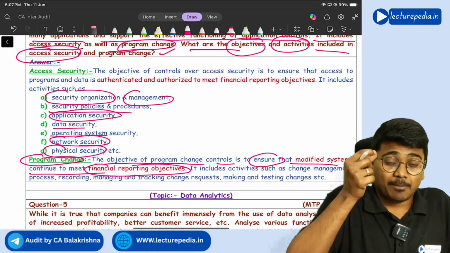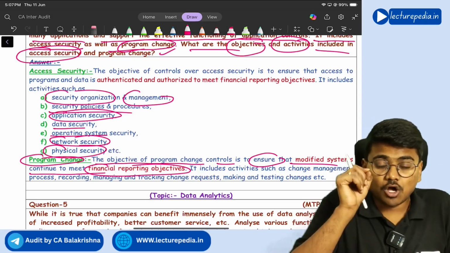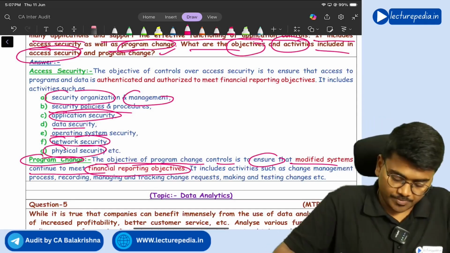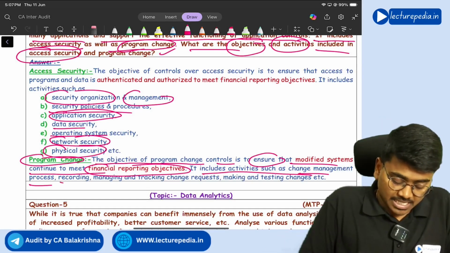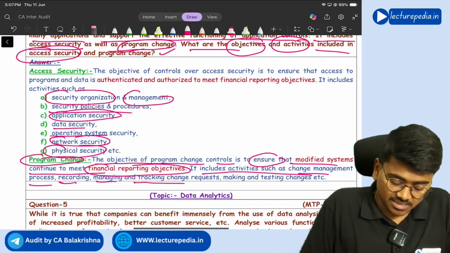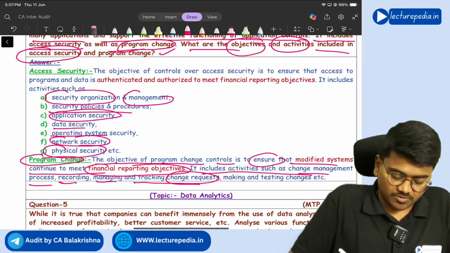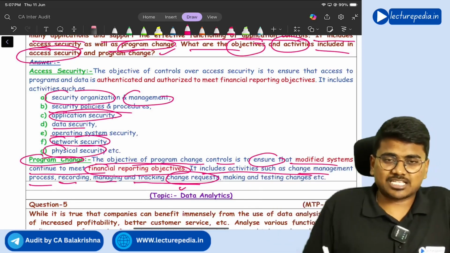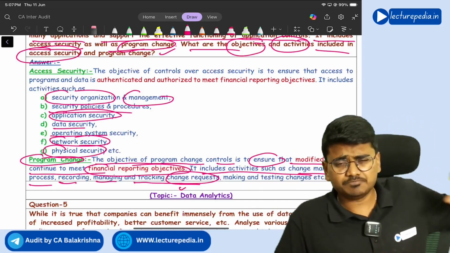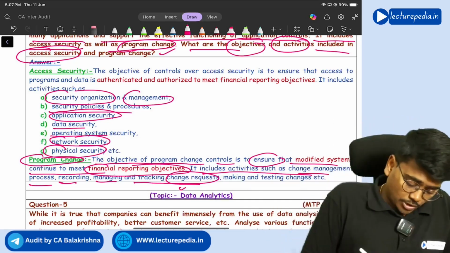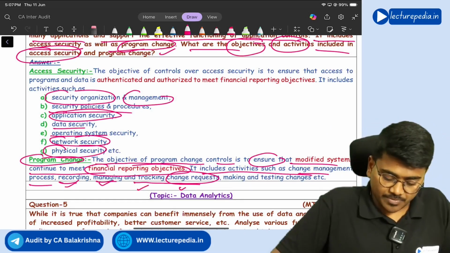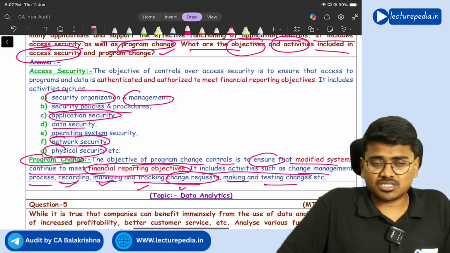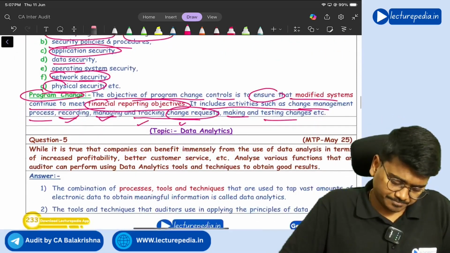That is the purpose of program change controls, and it includes activities such as change management process, recording, managing and tracking change requests. Change request means whatever request has been received for changing the program, recording those requests, managing those requests and tracking those requests, making and testing changes, all these aspects.